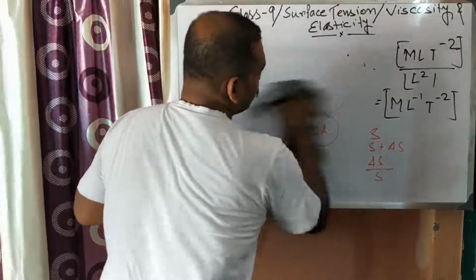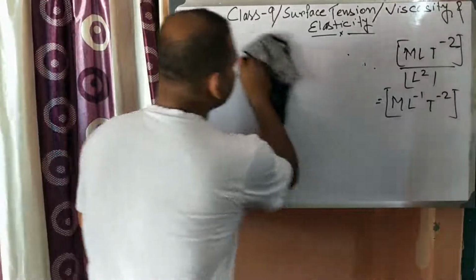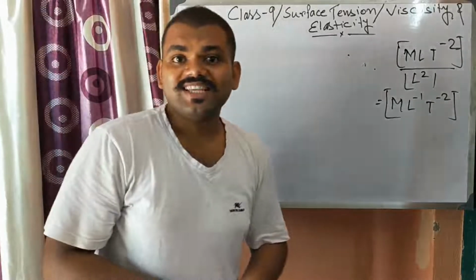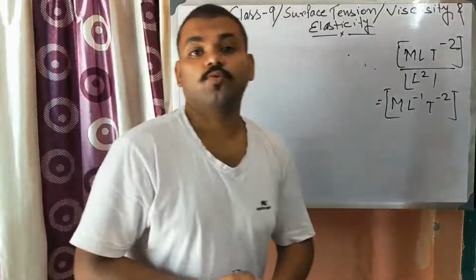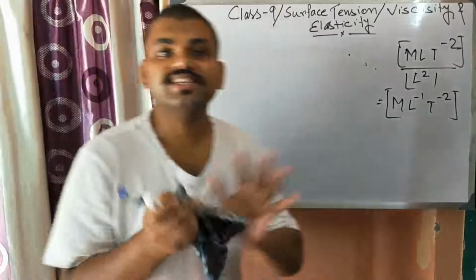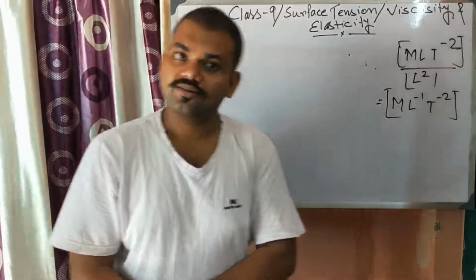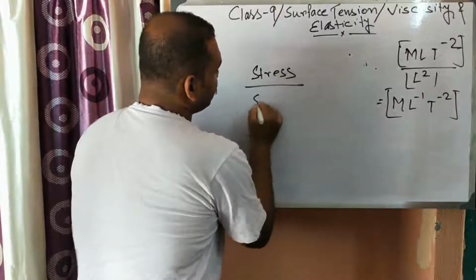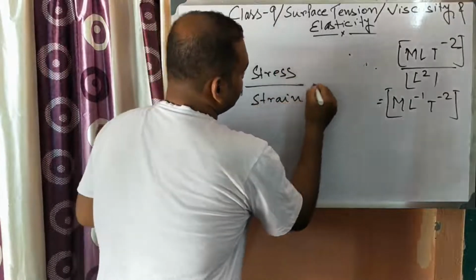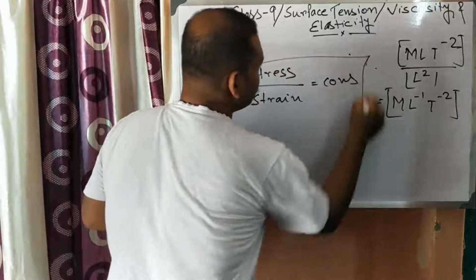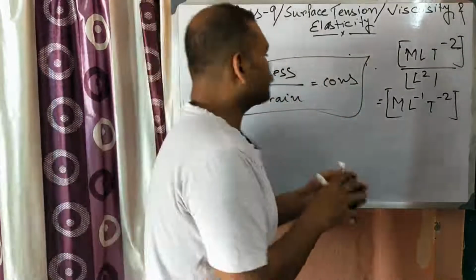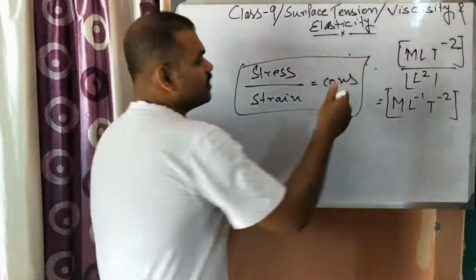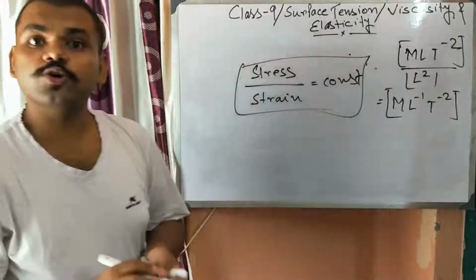Hooke's law. What is Hooke's law? Do you know what is Hooke's law? Within the elastic limit, the stress is proportional to strain. Say stress by strain is equal to constant. So this is Hooke's law. Stress is proportional to strain, or stress by strain is constant. So this is known as Hooke's law.